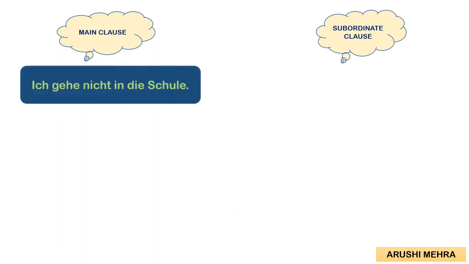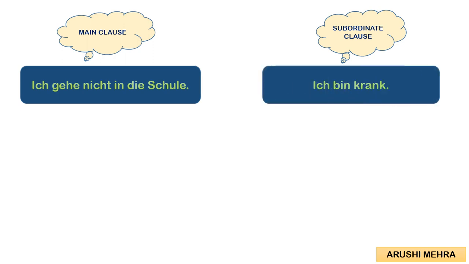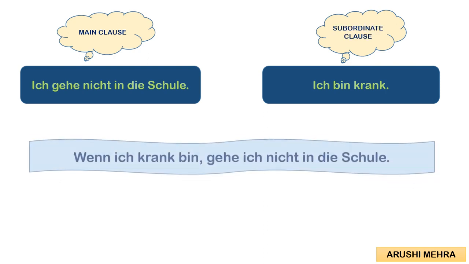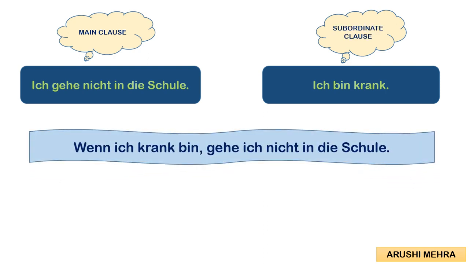Okay, now one more example. Ich gehe nicht in die Schule. This is the main clause. I will not go to school. Now the condition: when will I not go? Ich bin krank. The condition is: when I am unwell, when I am sick, I will not go to school. This is the subordinate clause.